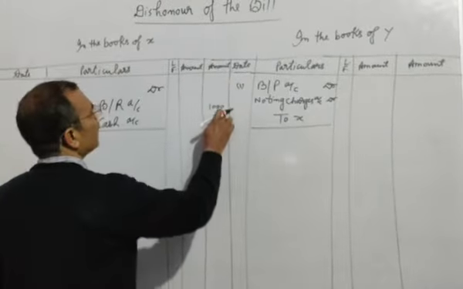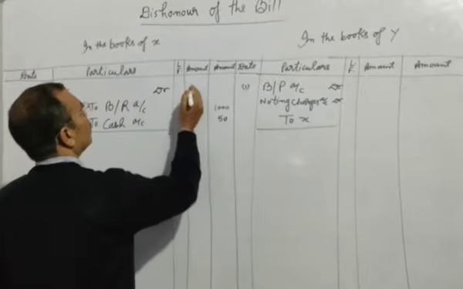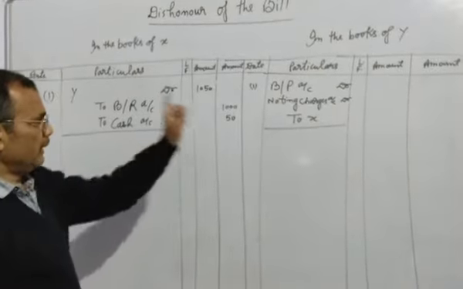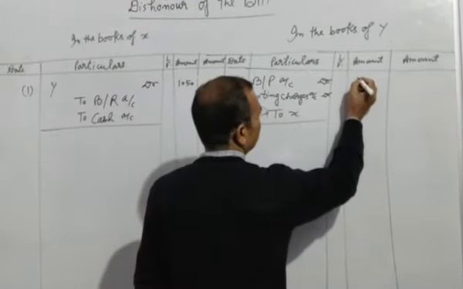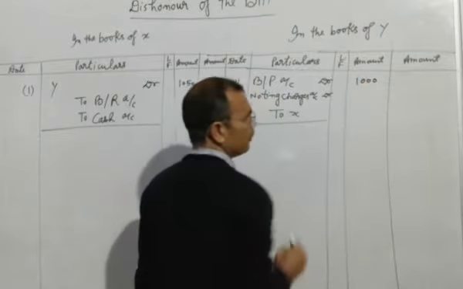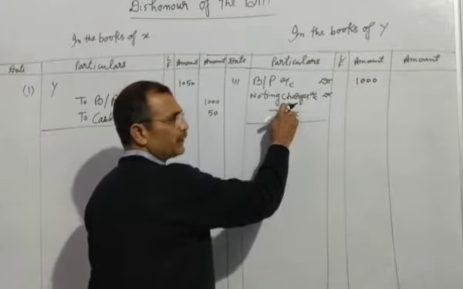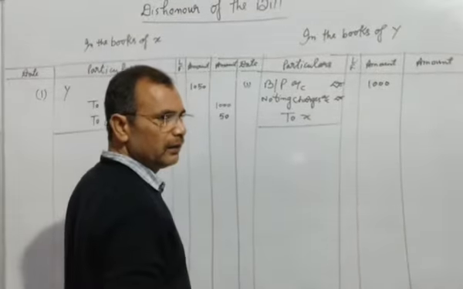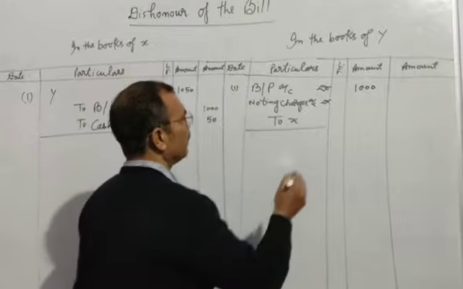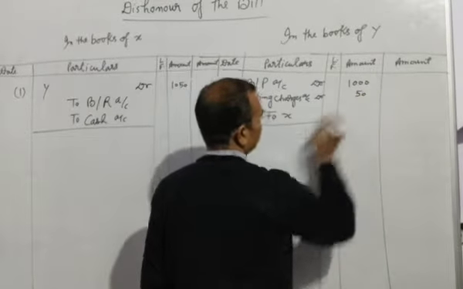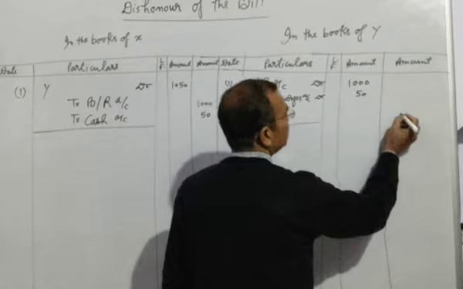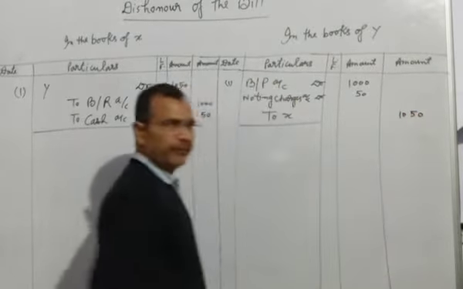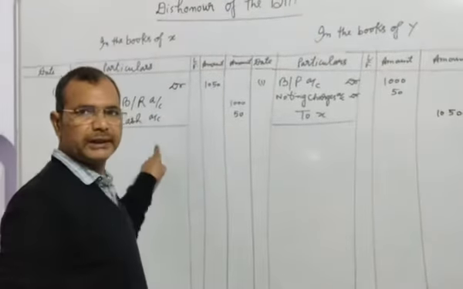So after writing here, we will add these two amounts and pass here 1050. On the opposite side, you will write 1000 for BP. Here you will mention noting charges, and in the books of the drawer you will write cash. This is the first condition. So we will write here 50 rupees for noting charges, and after adding these two sums, we will write here 1050. Okay, this is the first condition.